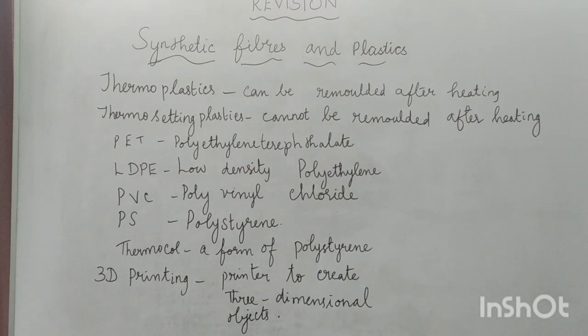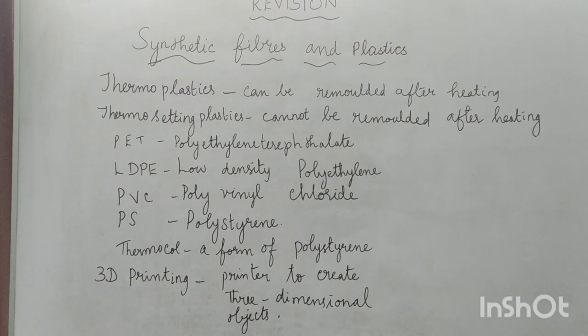PS is polystyrene. What is the use of PS? PS is used for making disposable cups, packaging materials for fragile items such as computers and televisions. Another form of polystyrene is thermocol.